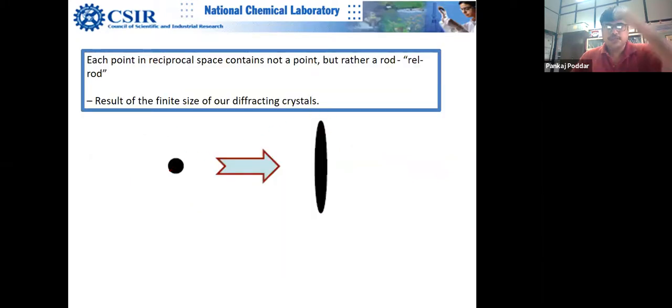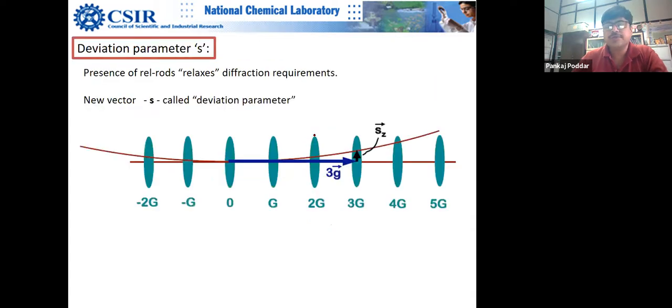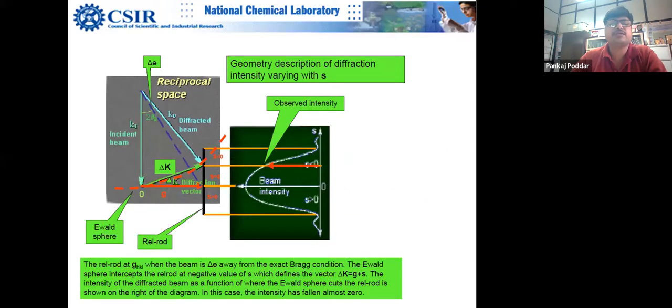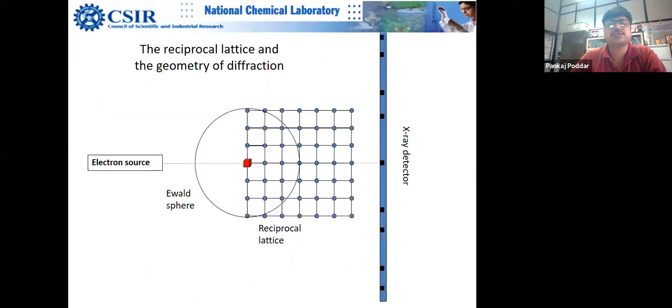Electrons see this reciprocal lattice vector not as a dot. We are all taught in crystallography that a reciprocal lattice vector is a dot, but it actually becomes a rod shape, elongated. So Bragg conditions are relaxed here. You can see that Bragg conditions are relaxed. I will teach you later on. So Bragg conditions are relaxed, so you will still get a diffraction spot even though it is not strictly